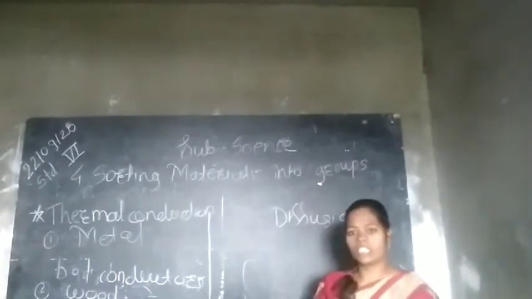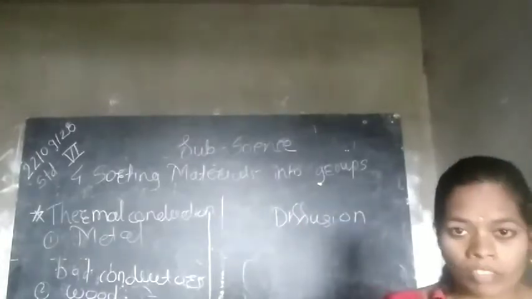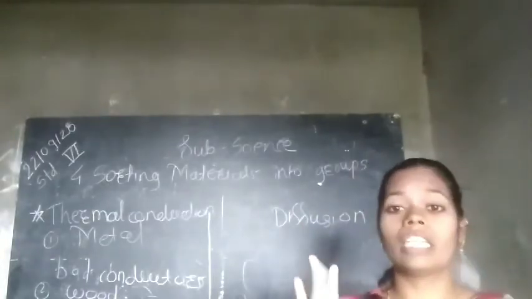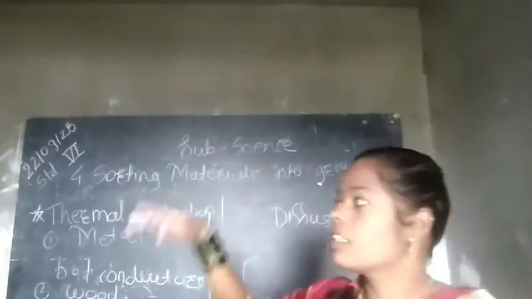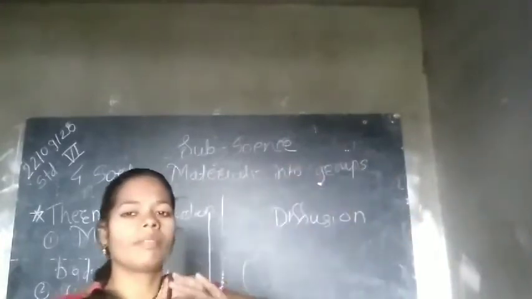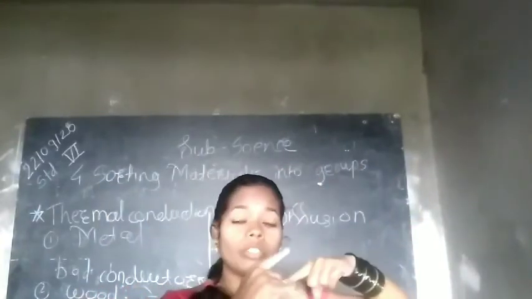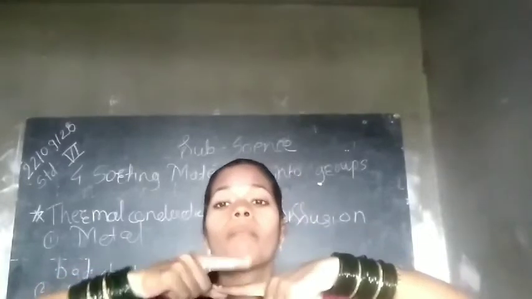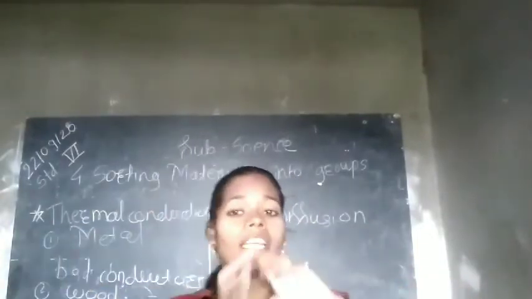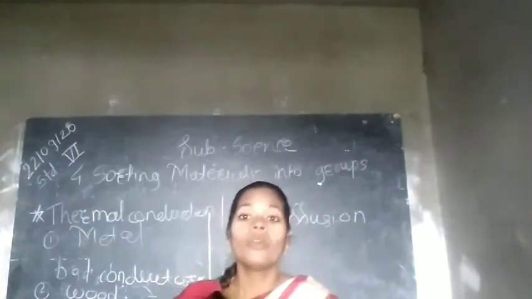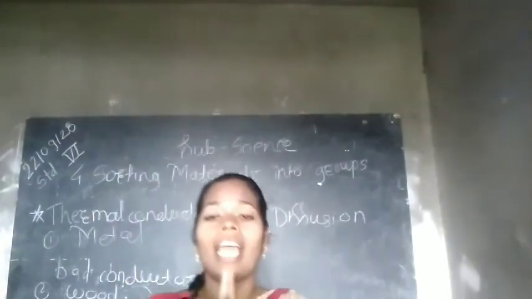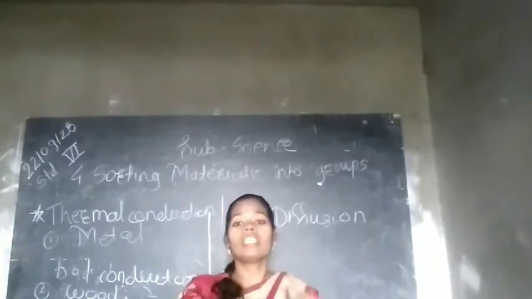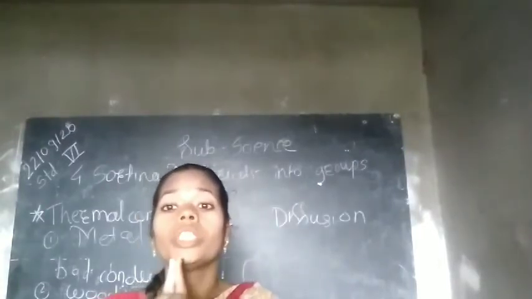The material or substance which conducts electricity, that is an electrical conductor. Can you tell me some examples? Metals like copper, iron, silver are good conductors, means they can easily carry the current. If you observe electric wires carefully, the outer covering is made of plastic, but inside there is copper wire. Yes or no? So it means that copper carries electricity very easily. That's why copper is a good conductor.